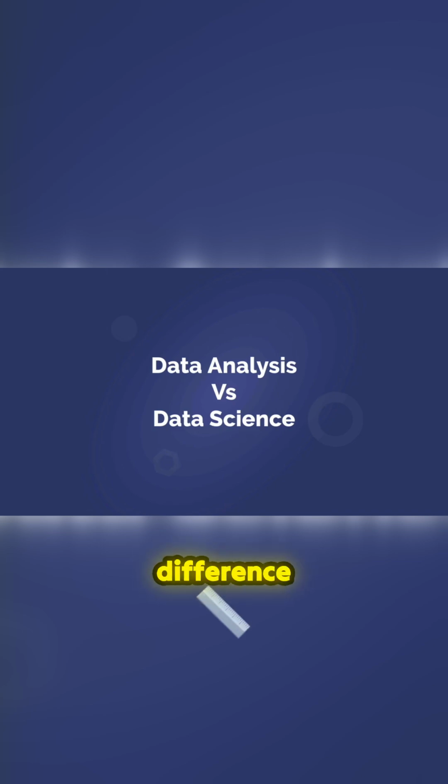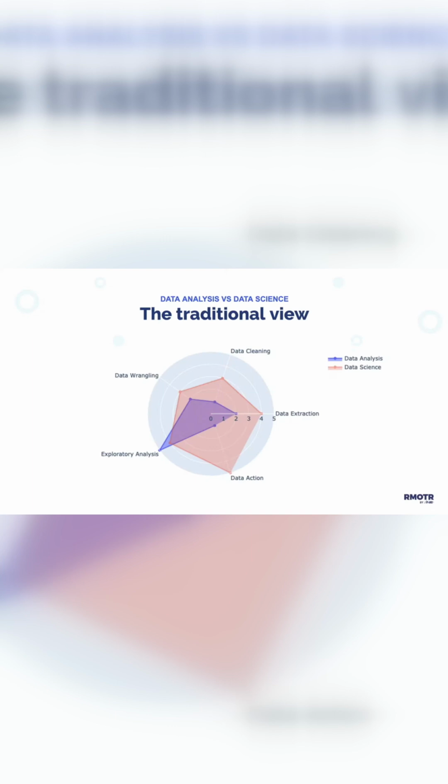What is the difference between data analysis and data science? The boundaries between data analysis and data science are not very clear. The main differences are that data scientists usually have more programming and math skills. They can then apply these skills in machine learning and ETL processes. Data analysts, on the other hand, have better communication skills, creating better reports with stronger storytelling abilities. By the way, this radar chart you're seeing right here is available in the notes in case you want to check out the source code.